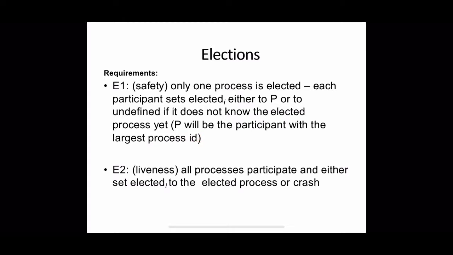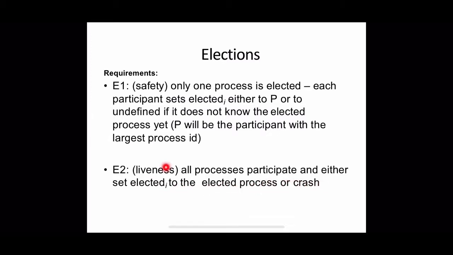That means if two different processes invoke the algorithm simultaneously and both set the value of elected_i to some value, that should be P, where P is the process with the largest identifier. Otherwise, elected_i should be the special value which was initialized. And the second requirement, the liveness requirement, insists that all processes should participate and either set the value of elected_i as the elected process or crash.